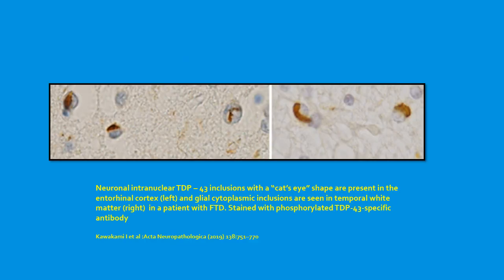This figure shows neuronal intranuclear TDP43 inclusions with a cat's eye shape, which are present in the entorhinal cortex on the left, and glial cytoplasmic inclusions are seen in the temporal white matter on the right, and this is from a patient with frontotemporal dementia. The stain used is phosphorylated TDP43 specific antibody.